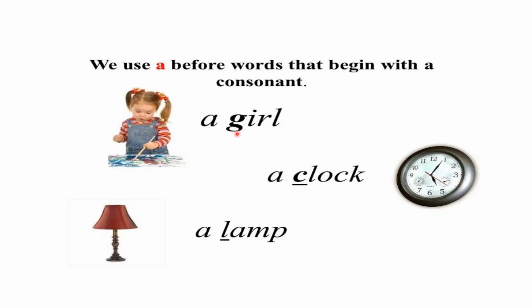A girl. This word girl begins with a consonant G. Therefore, you use a. So a girl. A clock. Again, this word clock begins with the consonant C. Therefore, you use a clock. Lamb. It begins with the consonant L. So a lamb. So a girl, a clock, a lamb.